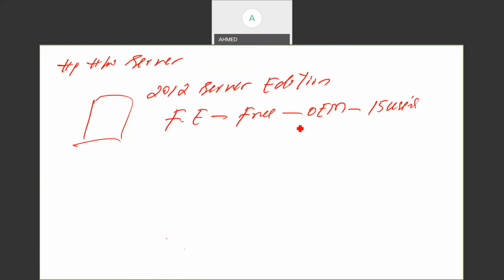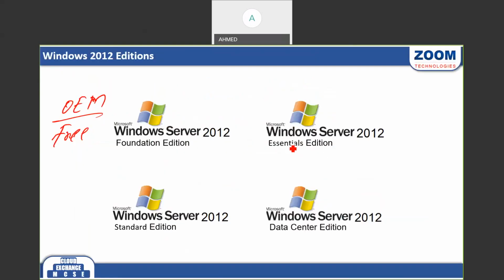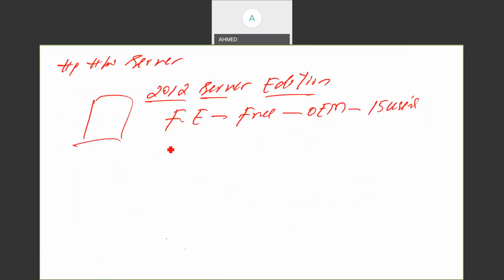Very small. Whatever features are available to control servers, that many features are not available in this Foundation edition. So Microsoft is saying, in your corporate network, if you want to use the server OS, then you can switch to Essential, Standard, and Data Center editions, right? So the next edition is what here? Essential edition. Essential edition, Standard edition, and Data Center edition. These are the license editions here.